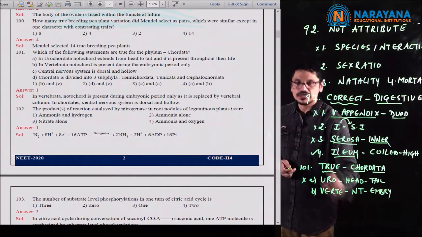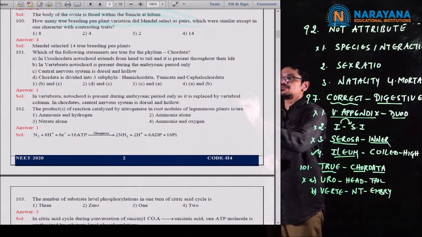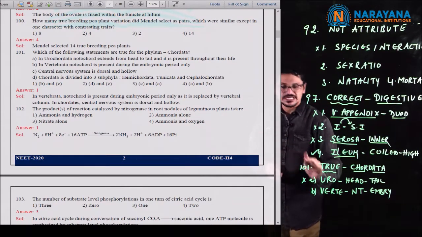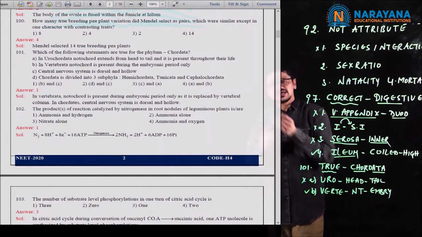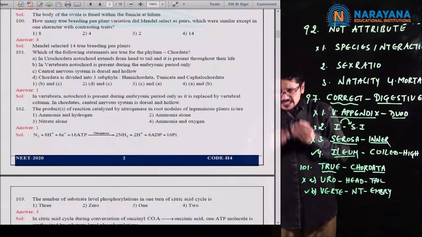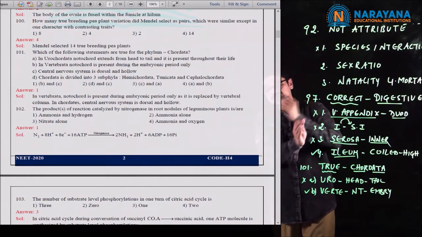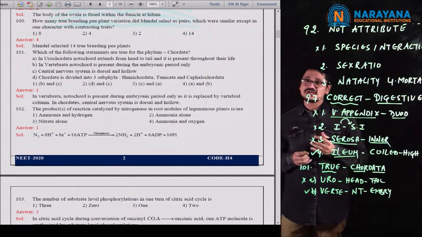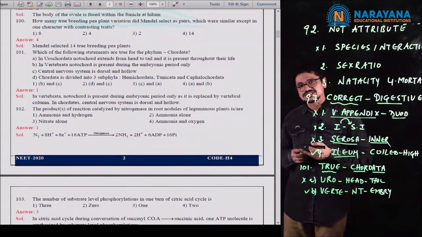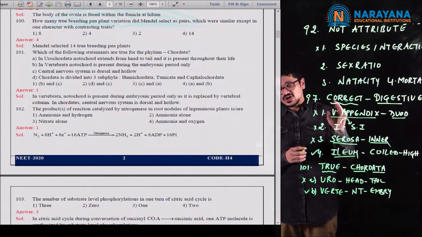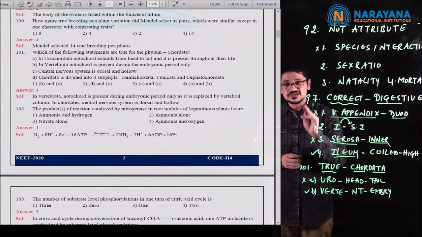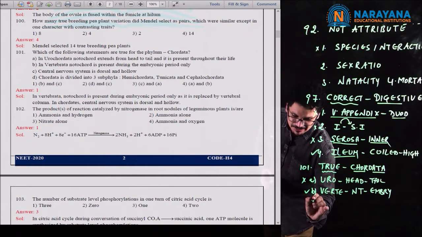So notochord is present in the embryonic portion only. That is the reason why we can say that in chordates notochord is present, but in vertebrates the notochord is replaced by the vertebral column. That is the reason we generally say that all vertebrates are chordates, but all chordates are not vertebrates. So that statement is correct.